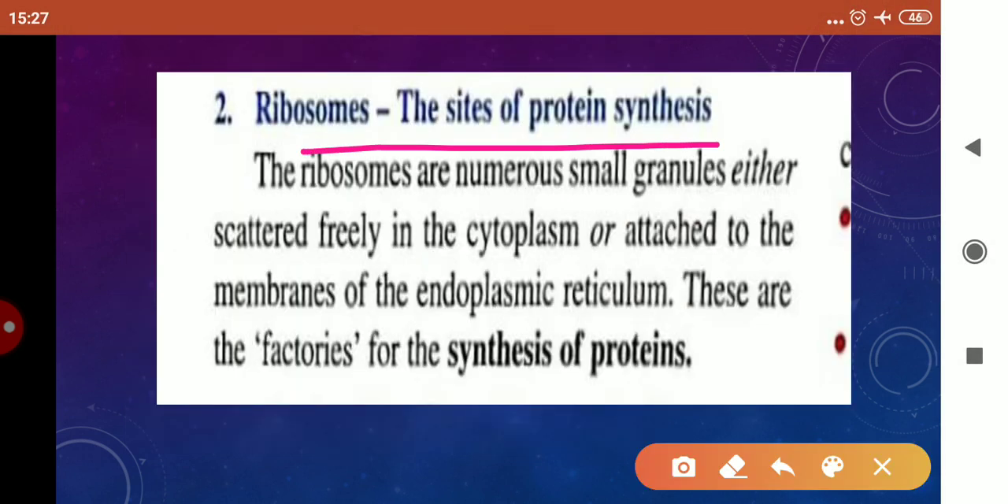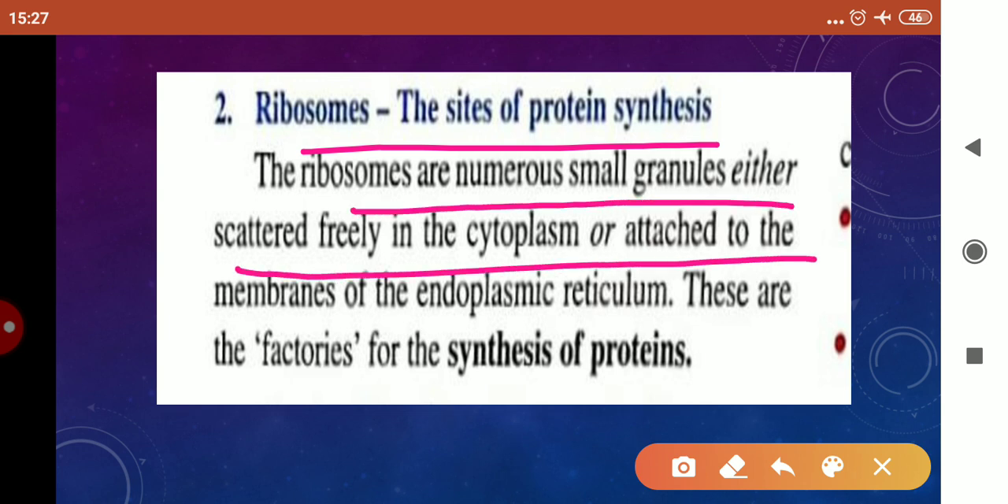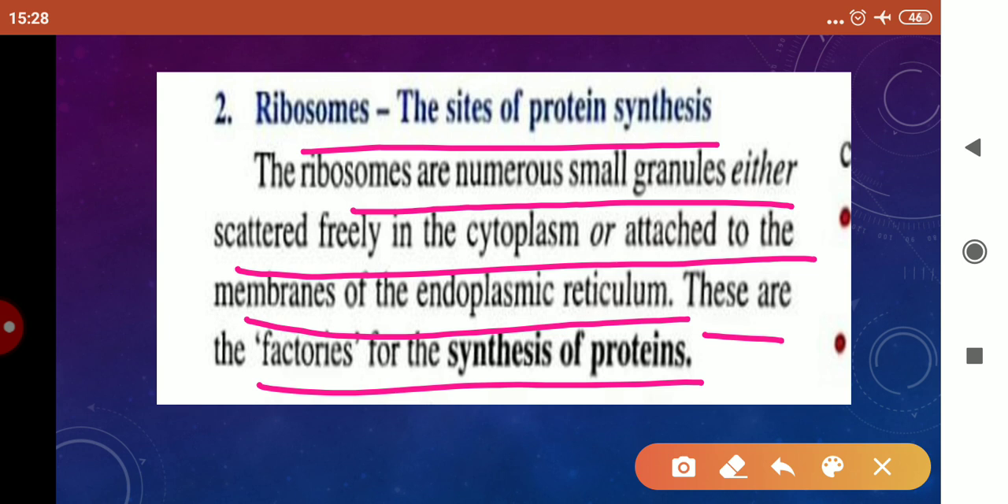Ribosomes are the site of protein synthesis. Ribosomes are numerous small granules either scattered freely in the cytoplasm or attached to the membranes of the endoplasmic reticulum. These are the factories for the synthesis of proteins. I have told you how. So children, this was all about the revision of ribosomes.